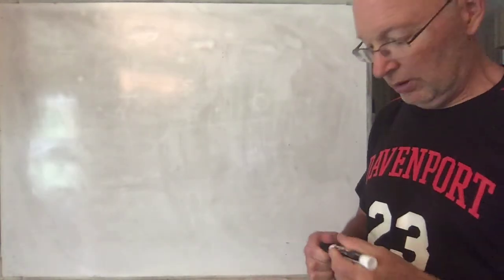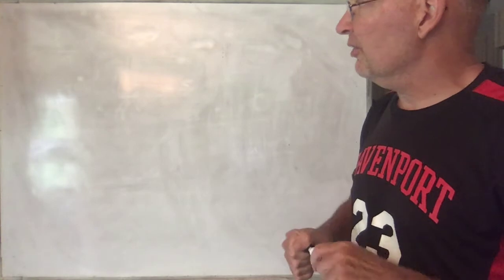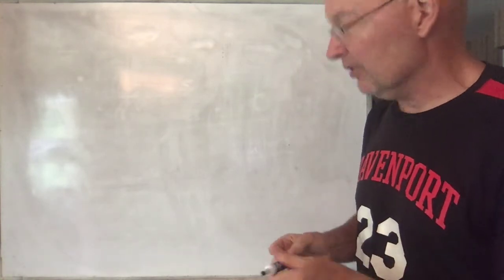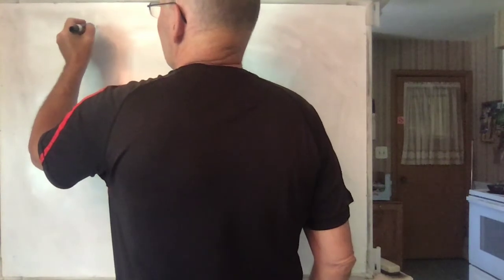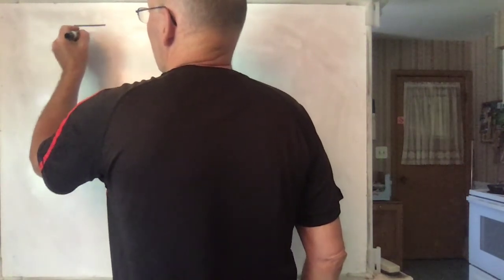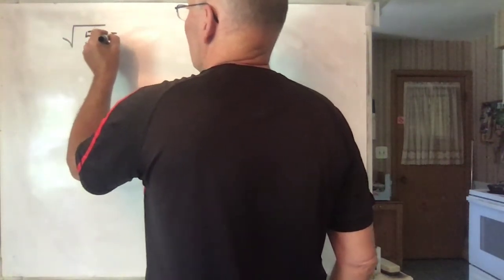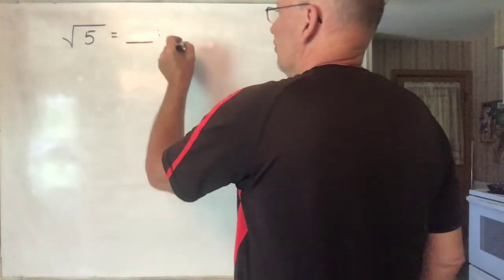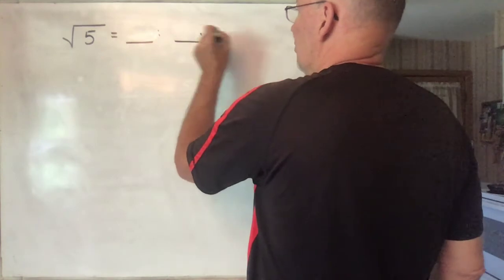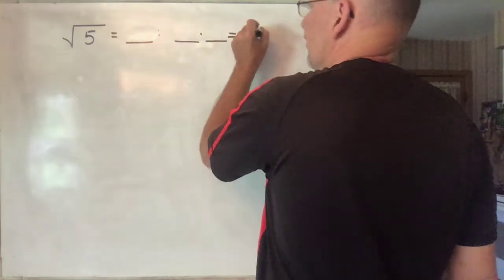Okay, very good. Finally, since we're talking about roots, let's talk a little bit more about some of the properties of square roots and other roots. Recall that the square root of a number is the number that you have to take so that that number multiplied by itself gives you 5.